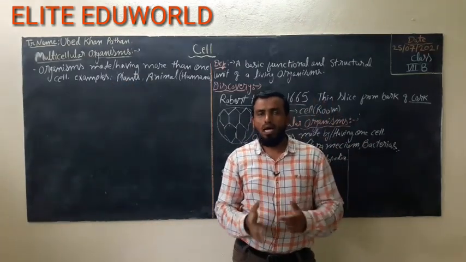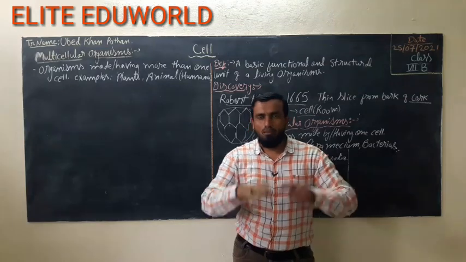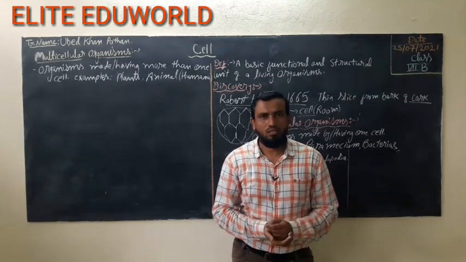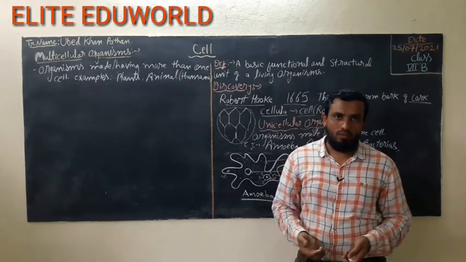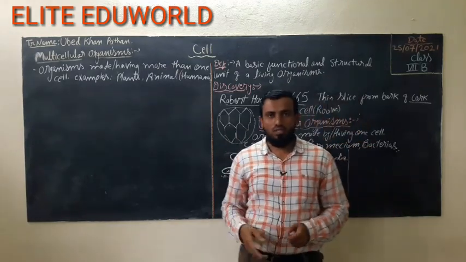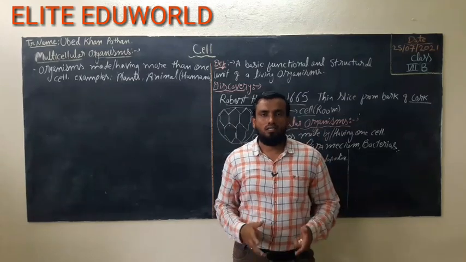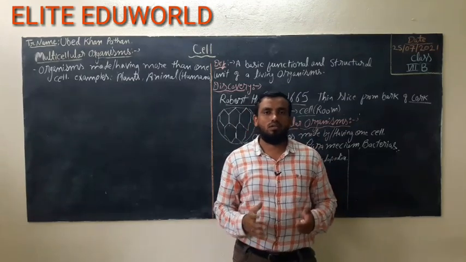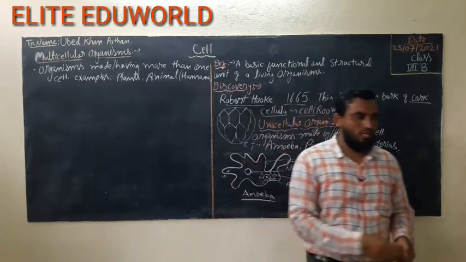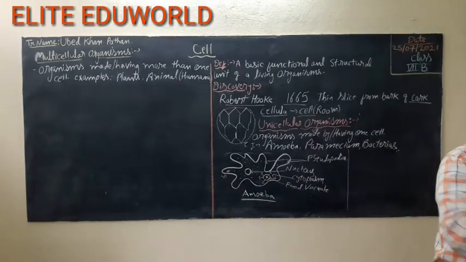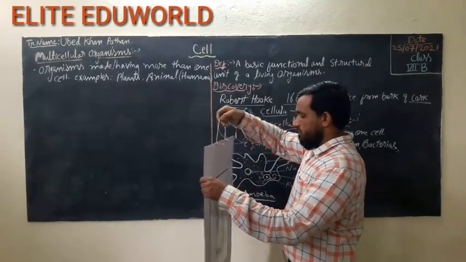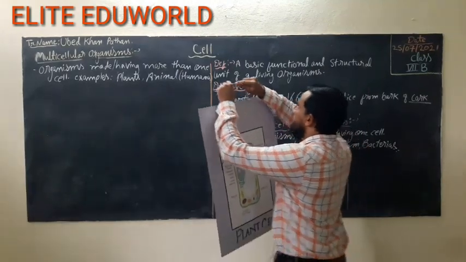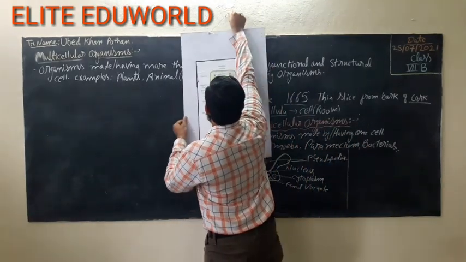Now, are plants, animals and other organisms made of the same type of cells? No. We have different types of cells in our body. So first of all, I will show you the structure of the plant cell, the structure of the animal cell and the structure of the bacteria. Just see this diagram. First we will discuss the plant cell and then we will discuss the animal cell. So this is the diagram I want to show you.